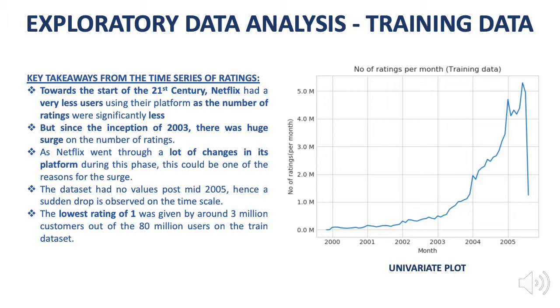As Netflix went through a lot of changes during this particular phase, this could be one of the reasons why there was an upsurge in the amount of ratings on its platform. The dataset had no values after the middle of 2005, so that is the reason there is a drop in the timescale.